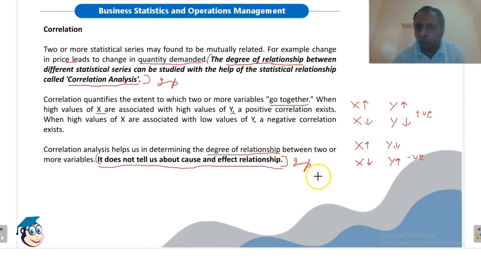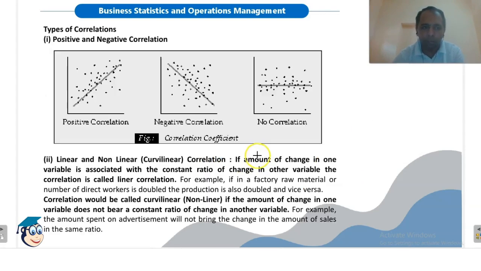This means that for a given value of x, what will be the value of y? This is cause and effect relationship. If we have been given the value of variable x, then what will be the value of variable y? So correlation does not study cause and effect relationship. It only gives us the degree of relationship between two or more variables.